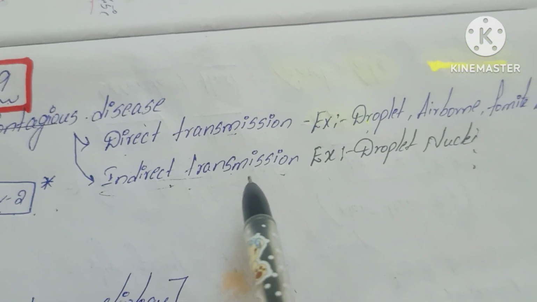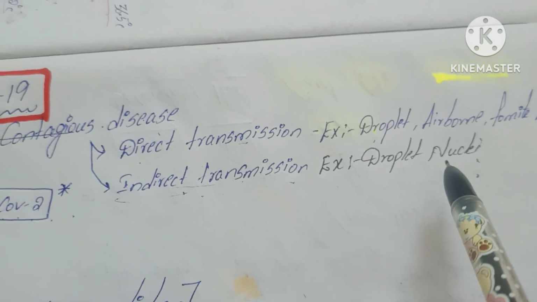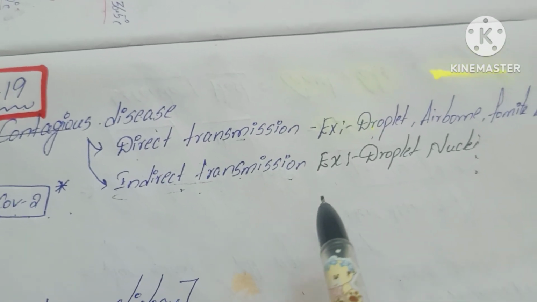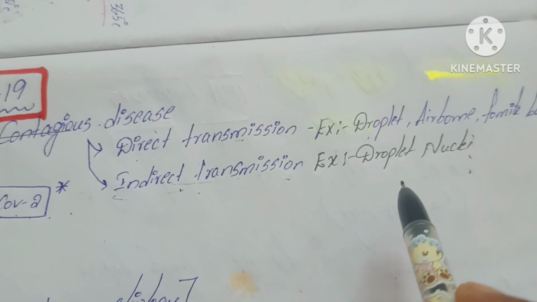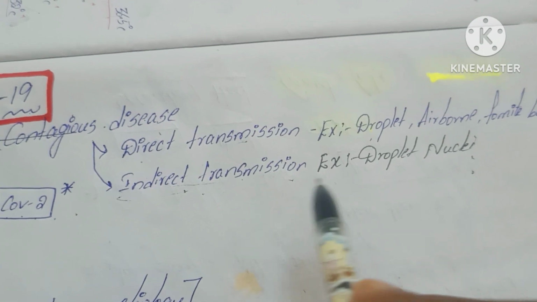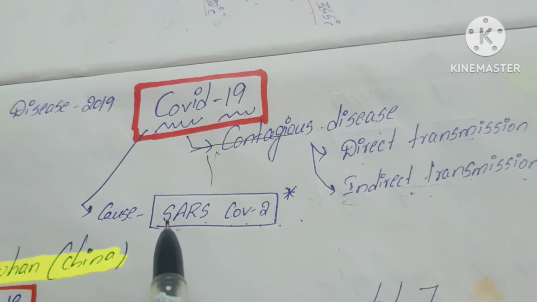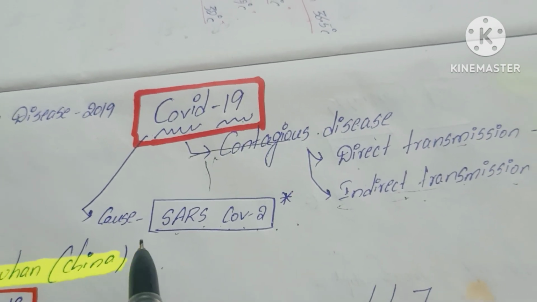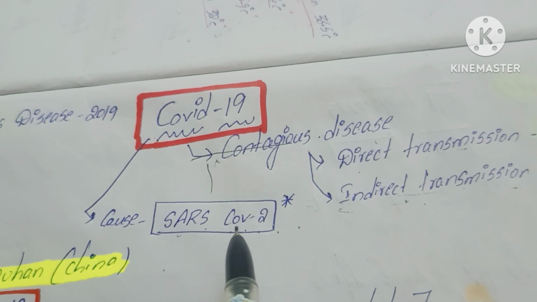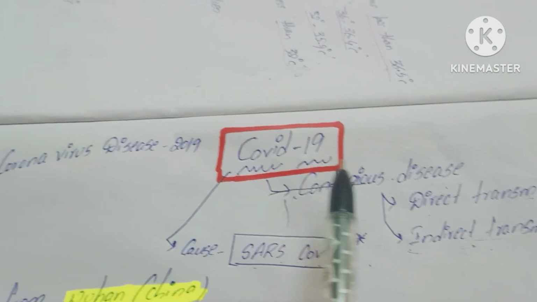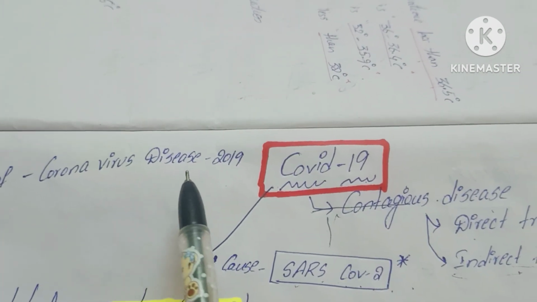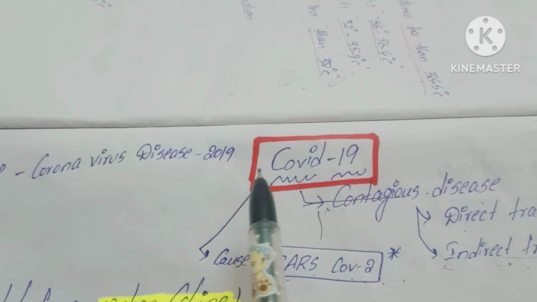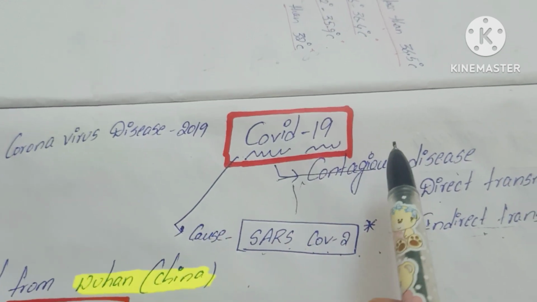Indirect transmission, for example, is when you take a pencil from your friend and it transmits the infection to you. This is called indirect transmission. The causative organism of COVID-19 is SARS-CoV-2, meaning severe acute respiratory syndrome coronavirus 2. The full form of COVID-19 is coronavirus disease 2019.